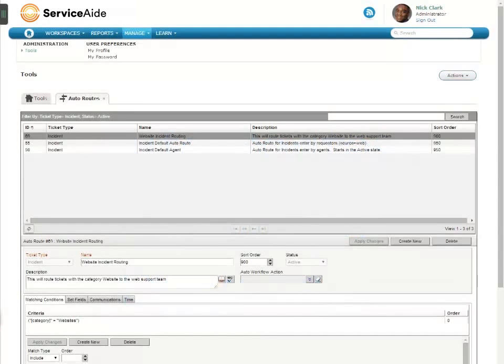Auto routes sometimes require some debugging. Here, we'll look at some simple testing techniques. It's easy to resolve any small routing problems that might crop up. Let's look at how to do this.